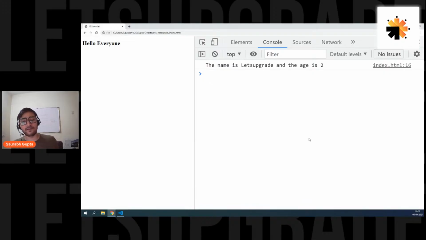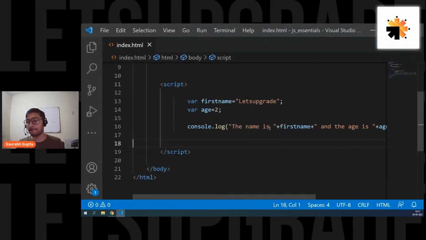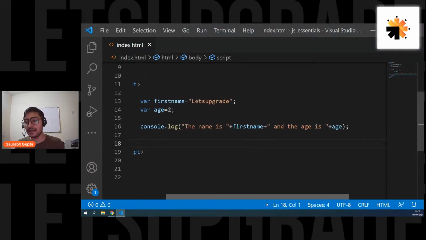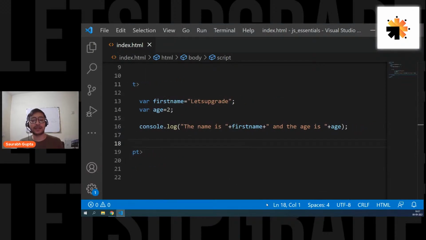So what is console and why do we use it, Aruna? It's simple. Console is just like a CMD of your browser. It's a place where you can write JavaScript and test JavaScript without disturbing your web page. It's one of the most important tools in the browser that helps you to write your JavaScript and test it without disturbing your web page. Is that clear, everyone? Okay, so that's how you write variables and strings together.